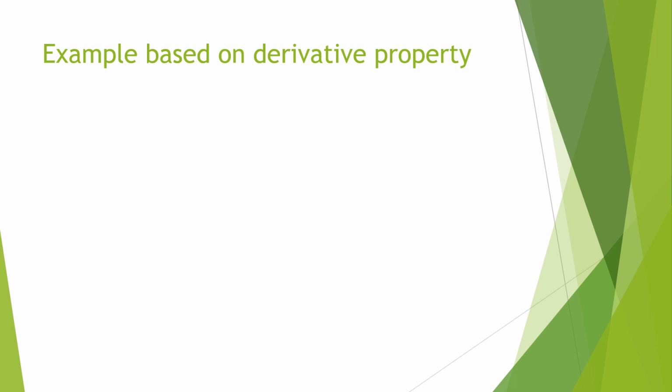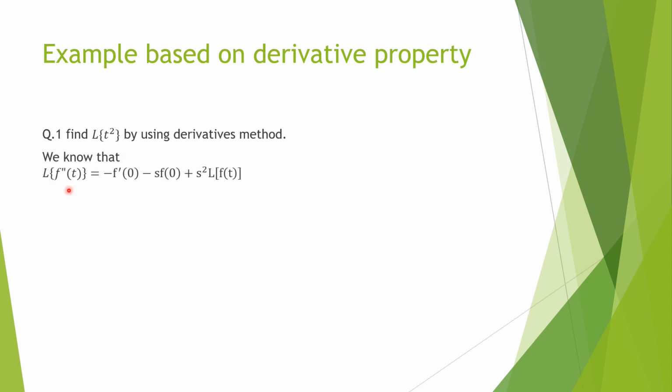So let's take one example based on this derivative property. Find Laplace transformation of t square by using derivative property. You can solve this question by using the standard formula, but let's see by using derivative property. Laplace transformation of f double dash t is equal to minus f dash of 0 minus s f of 0 plus s square Laplace transformation of function of t.